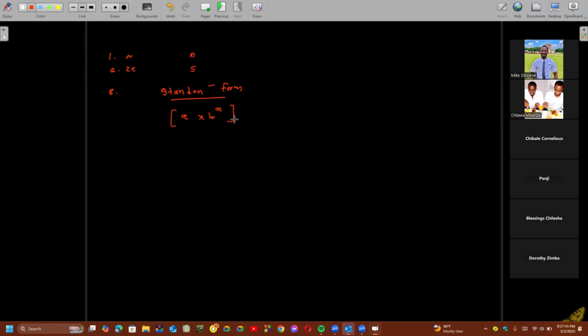This standard form is also known as scientific notation. It's a method or an expression of writing a very large number as a small number. The expression of a very large number into a small number, that is what we mean by standardizing it or writing it in its scientific notation.